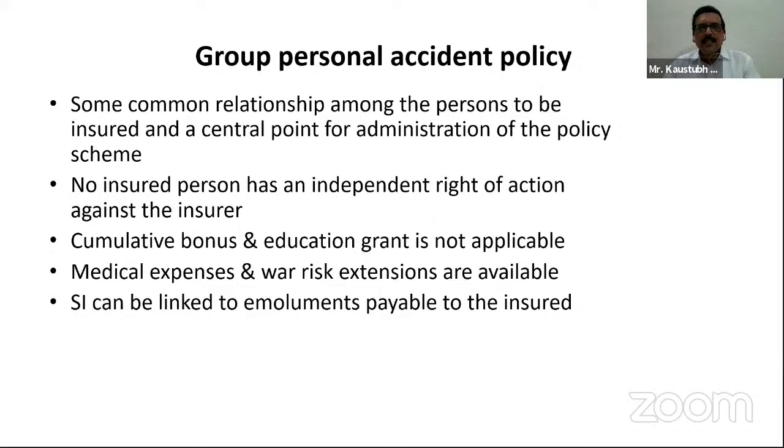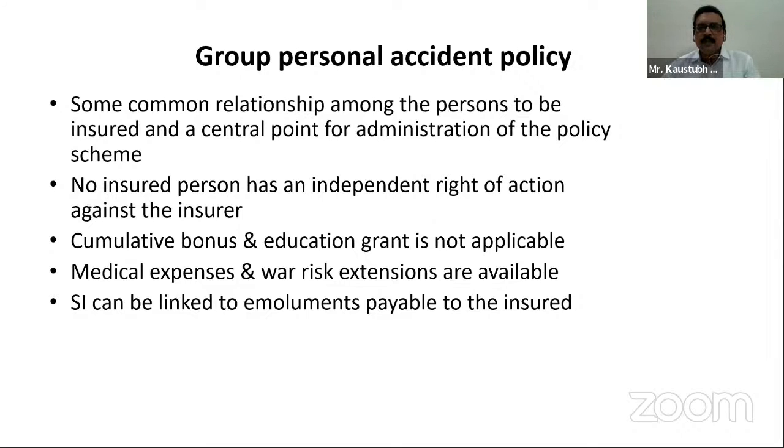Fourth, medical expenses and war risk extensions are available. These extensions are available by paying extra premiums. The sum insured can be linked to emoluments payable to the insured. Though we are issuing a group personal accident policy, the sum insured may vary according to the earning capacity of the person.